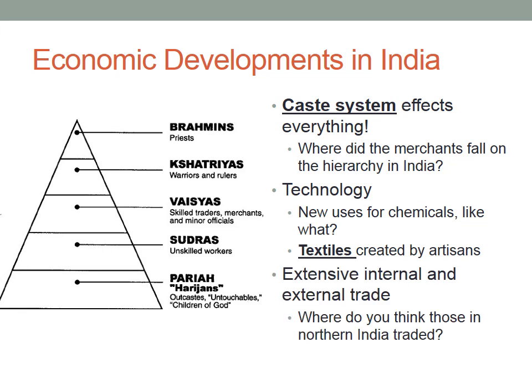So in India there was extensive internal and external trade. For the external trade, think about what route passed through northern China, through to India and even to the Middle East. That's the Silk Road on which they traded.